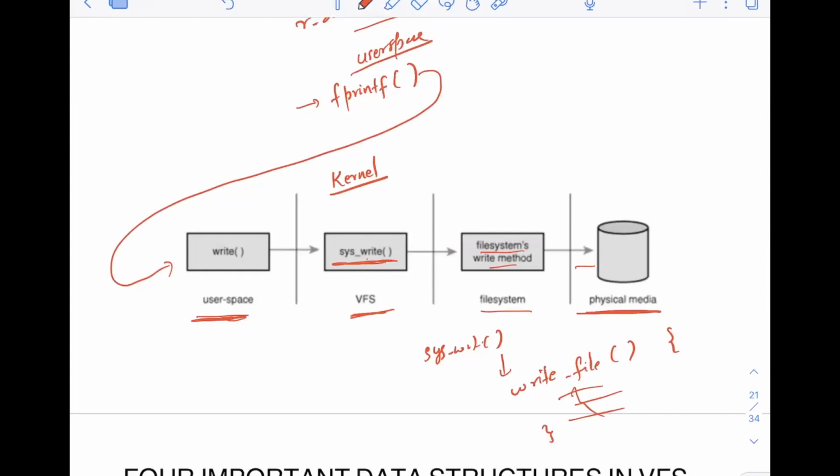Even if you have a read operation here, in C programming it would have been fscanf, which is again in user space. Now this will call read instead of write. Here it may be sys_read in the VFS. Now this will call the file system to read, and the file system will have its own implementation of this reading. It will execute that code, and finally you will read from the physical media.